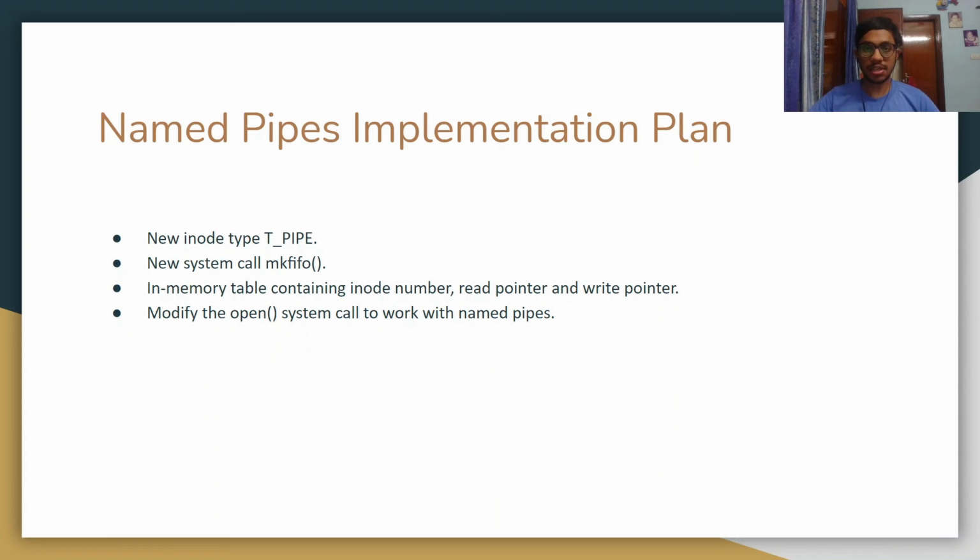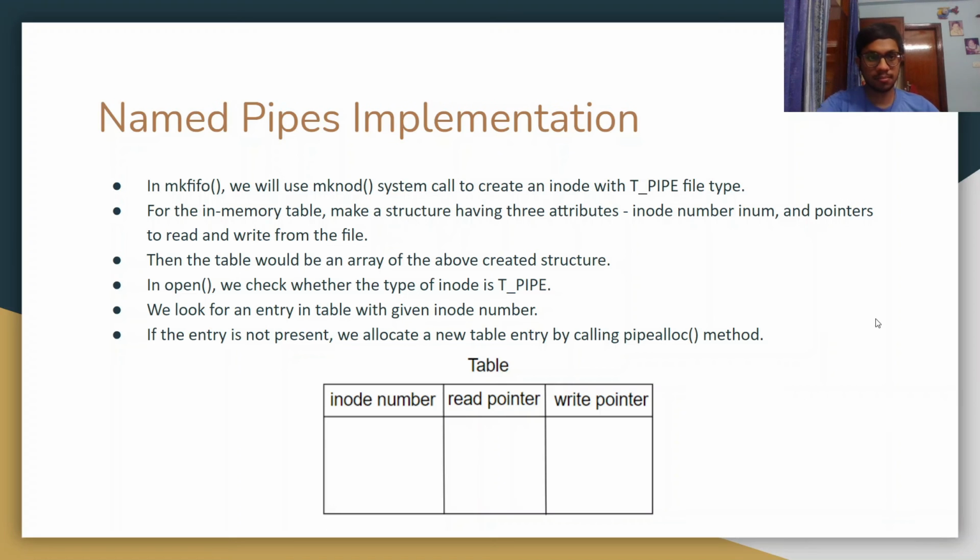Coming to the implementation of the named pipes, we first create a new inode type, T_PIPE. Then we create a new system call, makefifo, for the creation of named pipes. We'll also have to maintain an in-memory table containing the inode number, the read pointer, and the write pointer. Finally, we'll modify the open system call to work with named pipes.